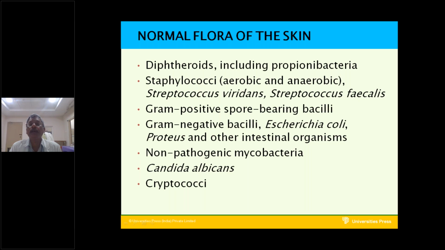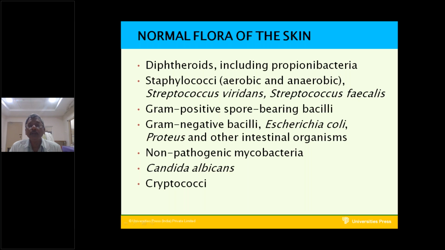Gram-negative bacilli, Escherichia coli. The Escherichia coli present on the skin is normal. Suppose Escherichia coli is present in other organs, such as the urinary tract, it is pathogenic. Same bacteria present in the genitourinary system is a pathogen. That is why I am talking about only normal flora of the skin, not of other organs. Here the Escherichia coli present on the skin is normal.